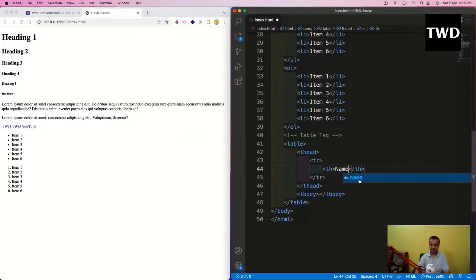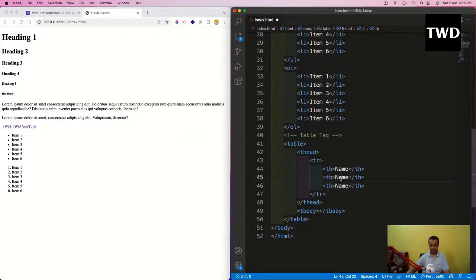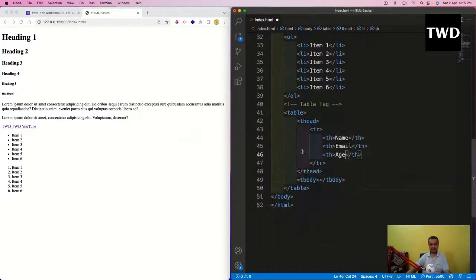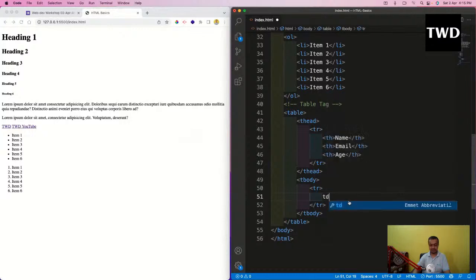Okay, I'll have name, email, and age. And in this tbody I'm going to have a tr, and in this tr I'm going to have td. Both of the places we have tr, which is known as table row. But here I have th and here I have td.